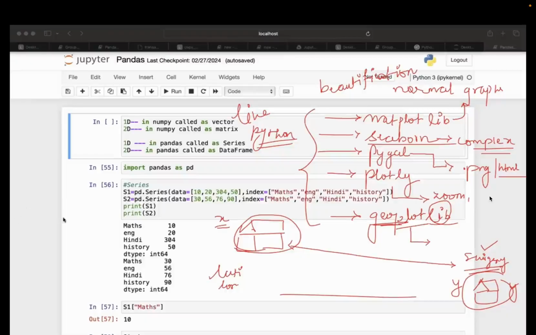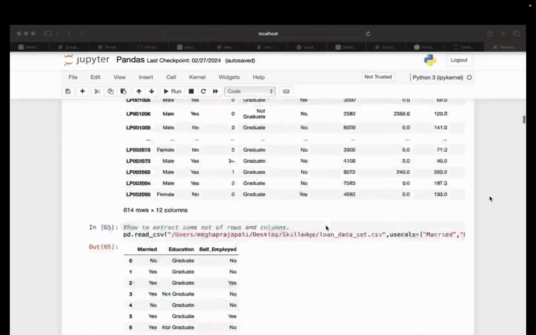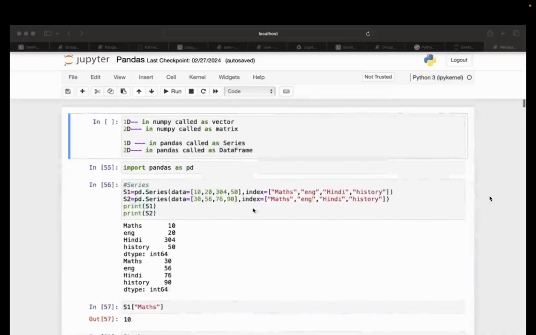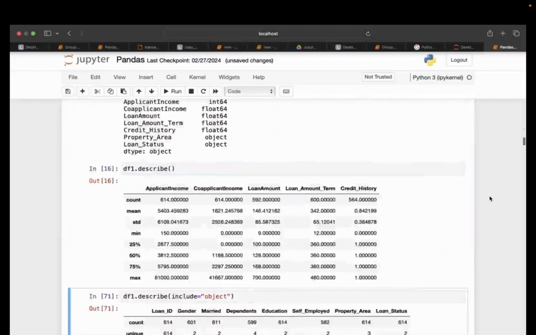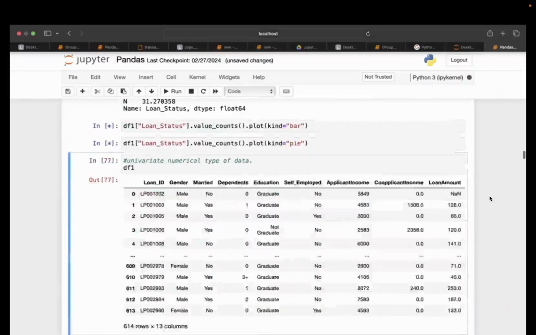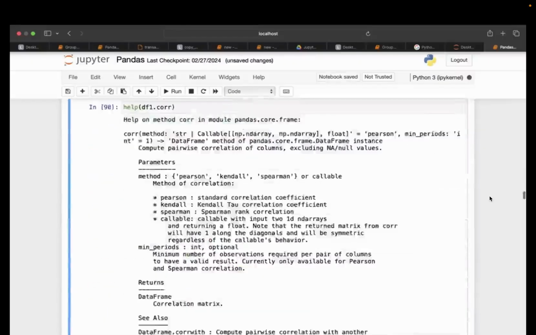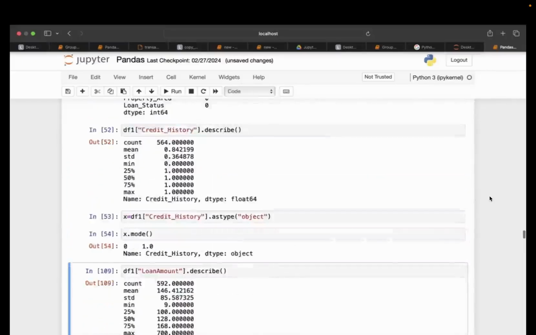Now, Seaborn, as I told you, helps us to create complex graphs. Which complex graphs am I talking about? We are going to pick this loan data set, and we are going to create graphs on this with the help of Seaborn. Remember, every library has its own advantages. We are picking Seaborn right now. Whenever we get stuck somewhere, only then are we going to choose a different library. As of now, I don't have any issue.